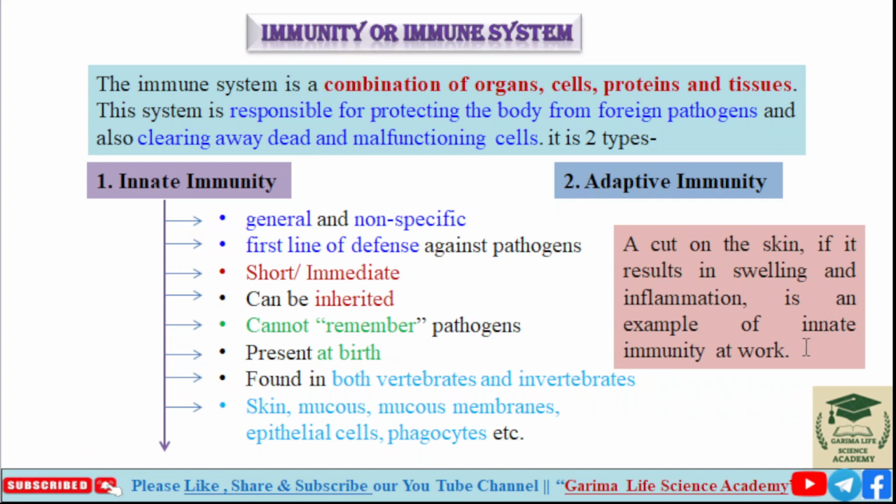In this mechanism, innate immunity is working. Any infection, wound healing, swelling or inflammation is an example of innate immunity.